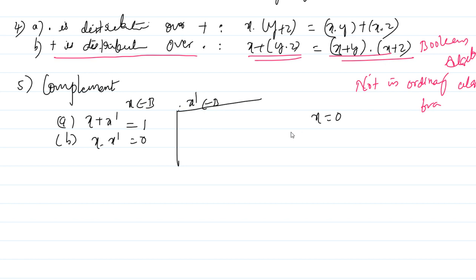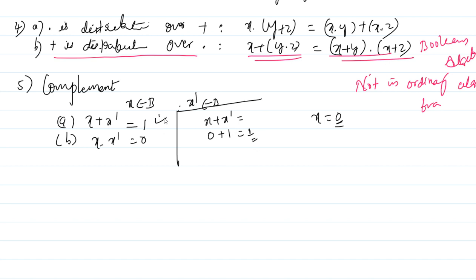If I take x as 0, put this value of x into equation A, that is x plus x prime. So x is 0 plus x prime, which is the prime of 0, so it becomes 1. 0 plus 1 is 1. Whatever the value of x, the result will always be 1.